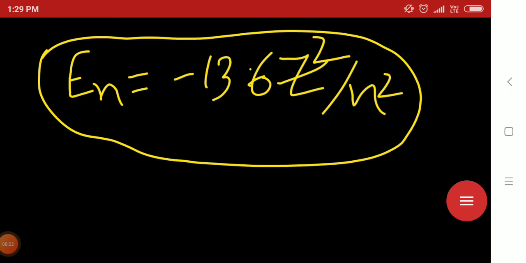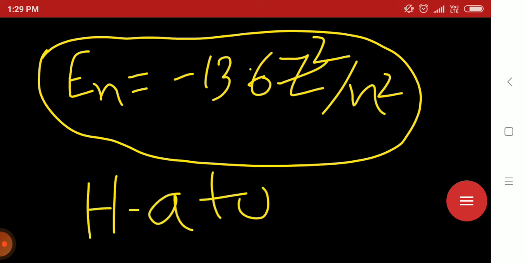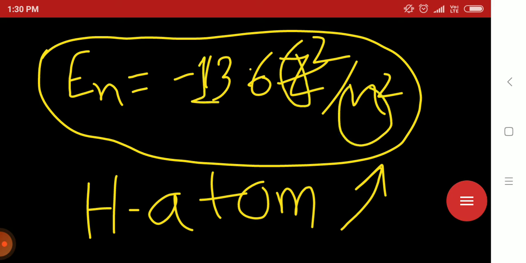First of all, we have to know what the wave function is for. The wave function is for the hydrogen atom. So for the hydrogen atom, what is the energy formula? That is En equals minus 13.6 Z square by N square, where Z is the atomic number and N is the energy level or principal quantum number.